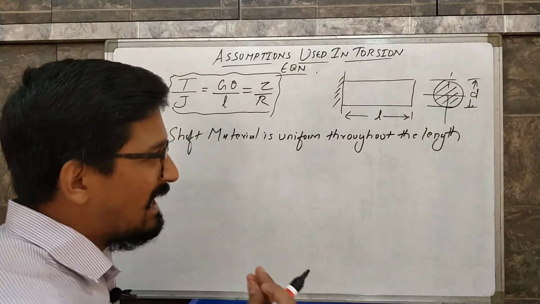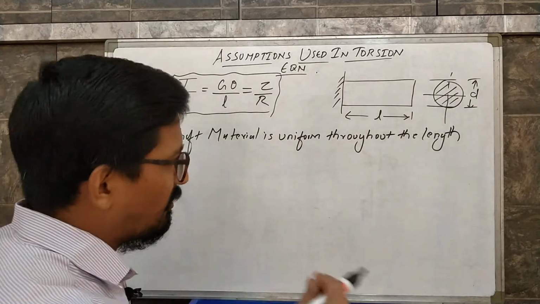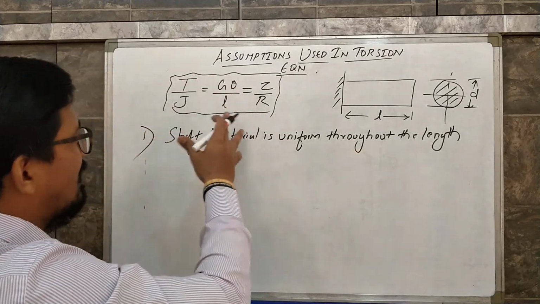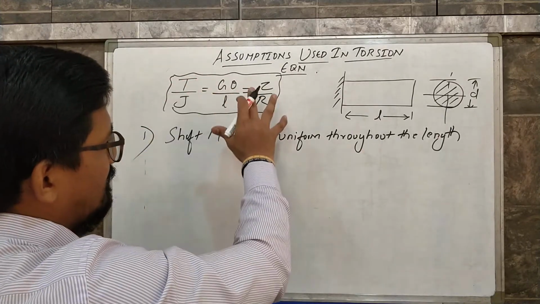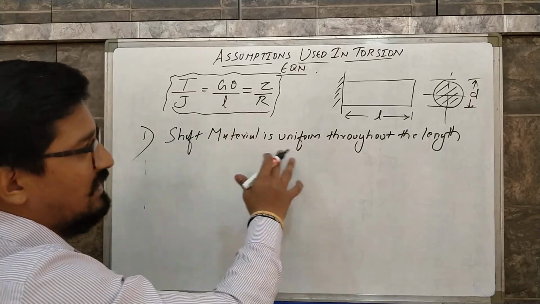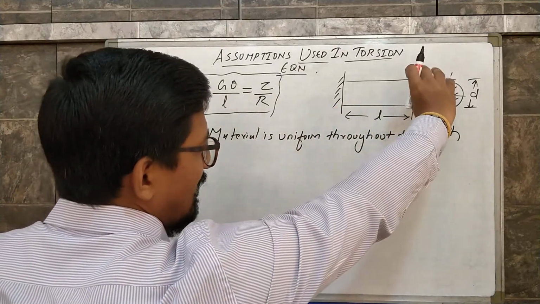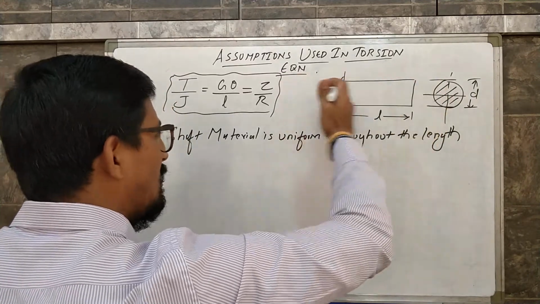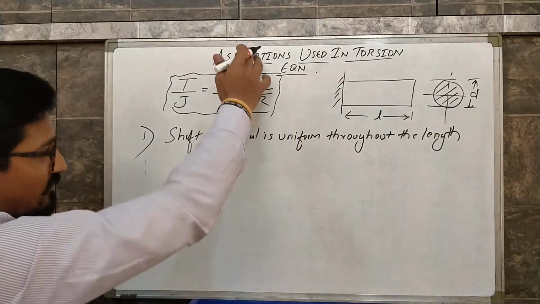Some impurities might be there, suppose it is 0.5% or 1%. But before deriving the torsion equation, it is assumed that the shaft material is uniform throughout the length, means the shaft is made up of the same material over the whole length, which cannot be the case. So this is the first assumption.